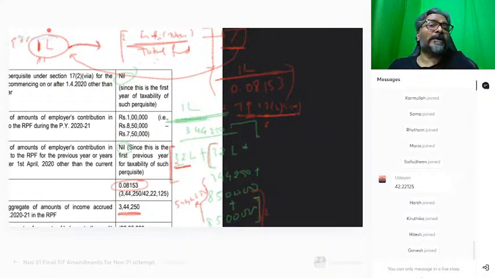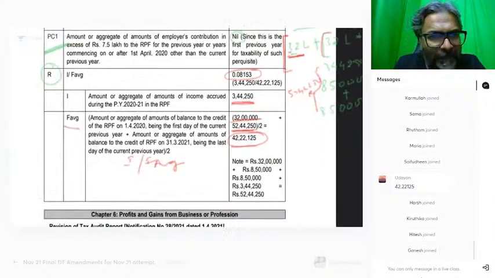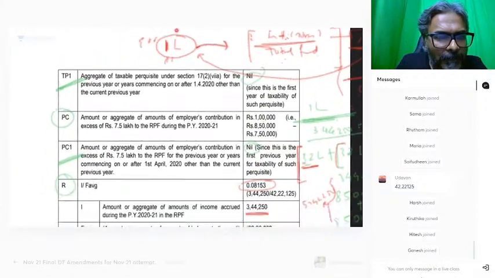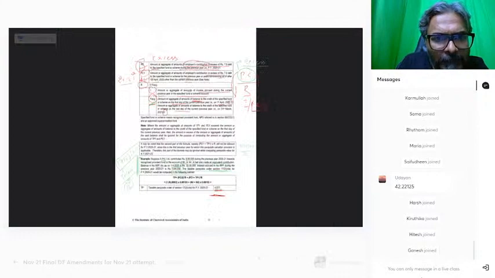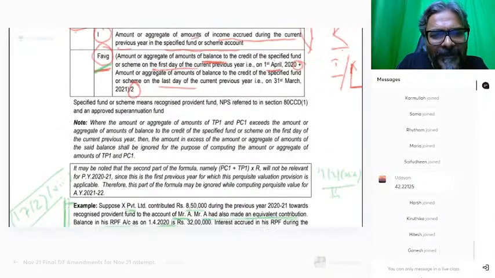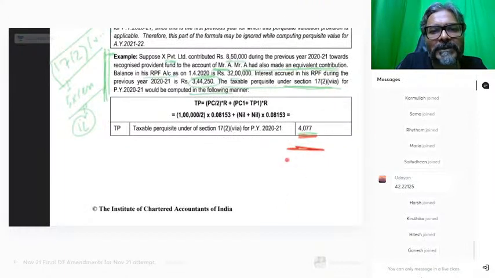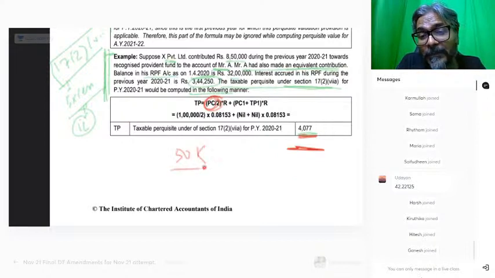And how do we go about this? We have to apply this particular thing. So how will you calculate? This is how you have to calculate it. In the formula, PC divided by 2. Just a second, let's come back to the formula. Sorry, yes, PC divided by 2. That we have forgotten, students. Don't forget, this is 50,000. So PC divided by 2.